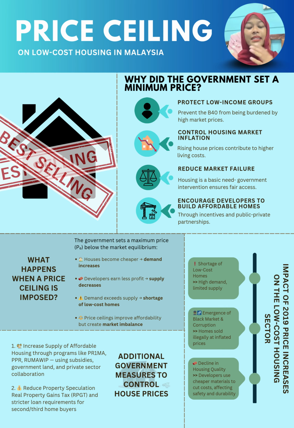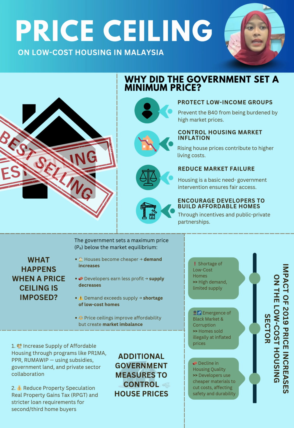That means supply decreases. Now, we have a mismatch. More people want homes, but fewer are being built. That's what we call a shortage. In real life, this leads to long waiting lists, limited units, and frustration among buyers.